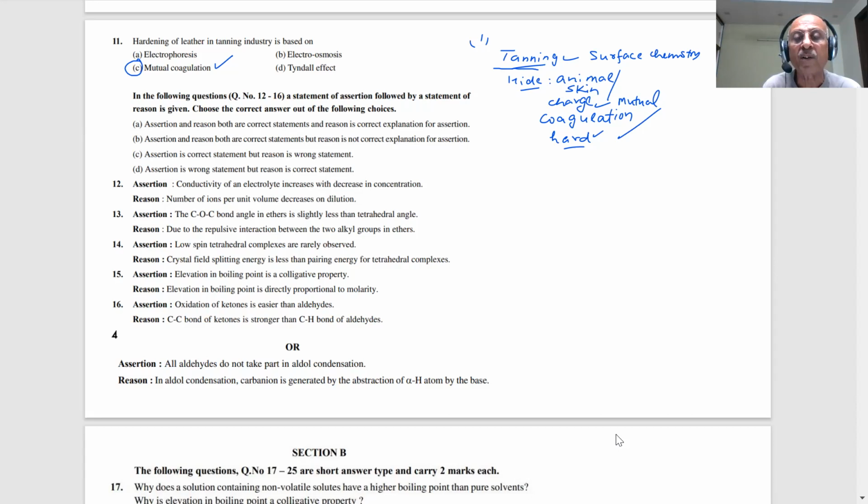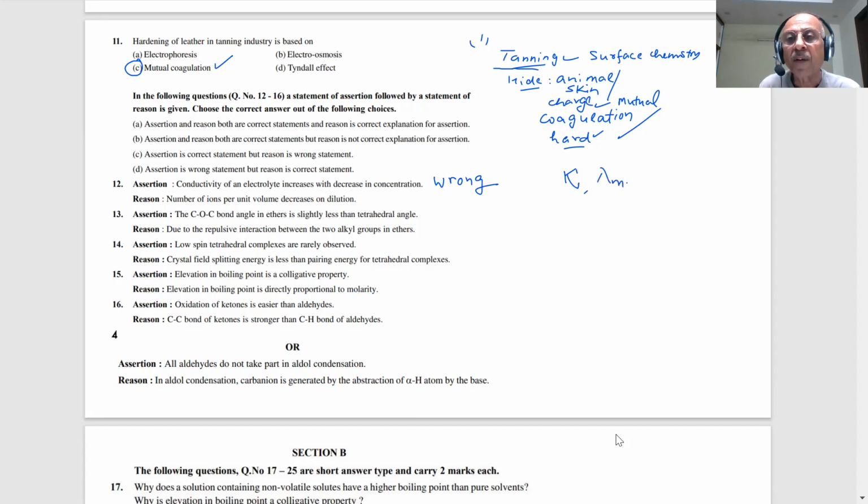No, sir, it is not correct. It is wrong because that is molar conductivity, not conductivity. Yes, sir. There are two things which we studied, students: conductivity, kappa, and molar conductivity.